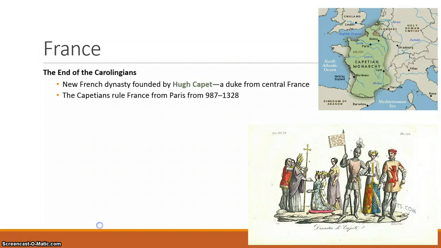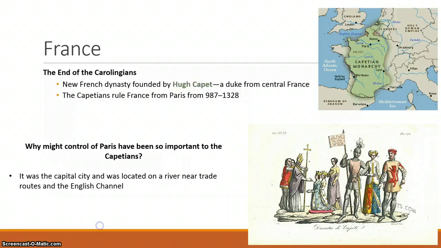The beginning of French history, or the rise of France. Before this particular time, the Franks, who controlled modern-day France for a good chunk of time, their dynasty was coming to an end as the new French dynasty, led by Hugh Capet, a duke from central France, began to rule. The Capetians ruled France from Paris, from 987 to 1328.